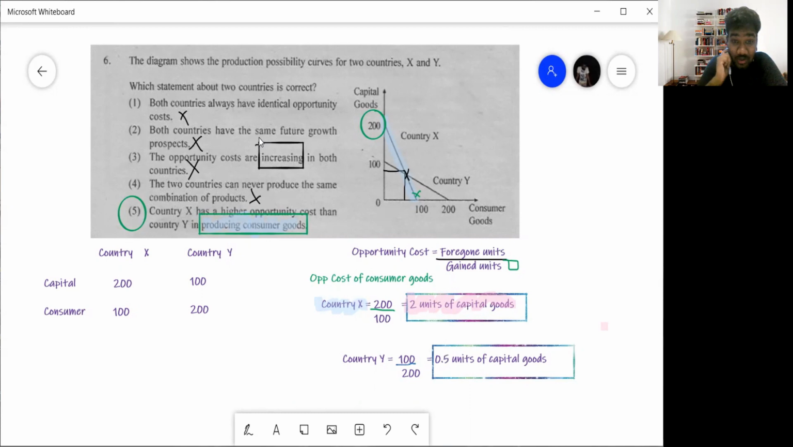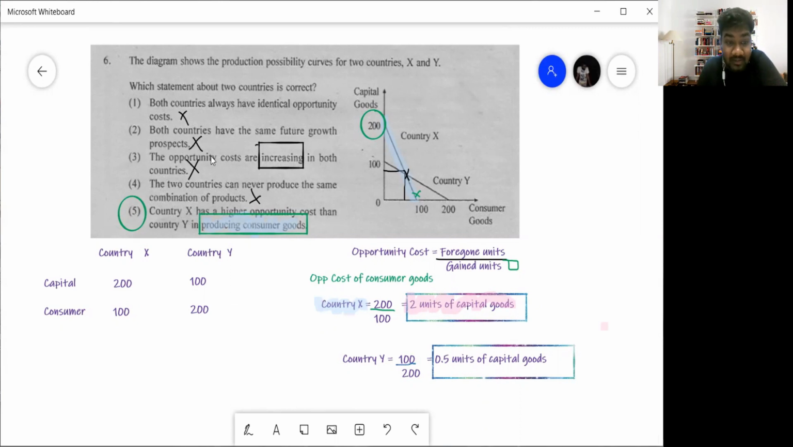Remember earlier we showed that if a country is producing more capital goods, they have a better future growth prospect. Their growth potential is much higher. Now here, they have not told us where these countries are producing. So you can't really conclude that, but maybe you can say country X has a higher growth prospect because they are producing 200. But still, they have not really told me that is the point they are producing. So you can't conclude that as well.